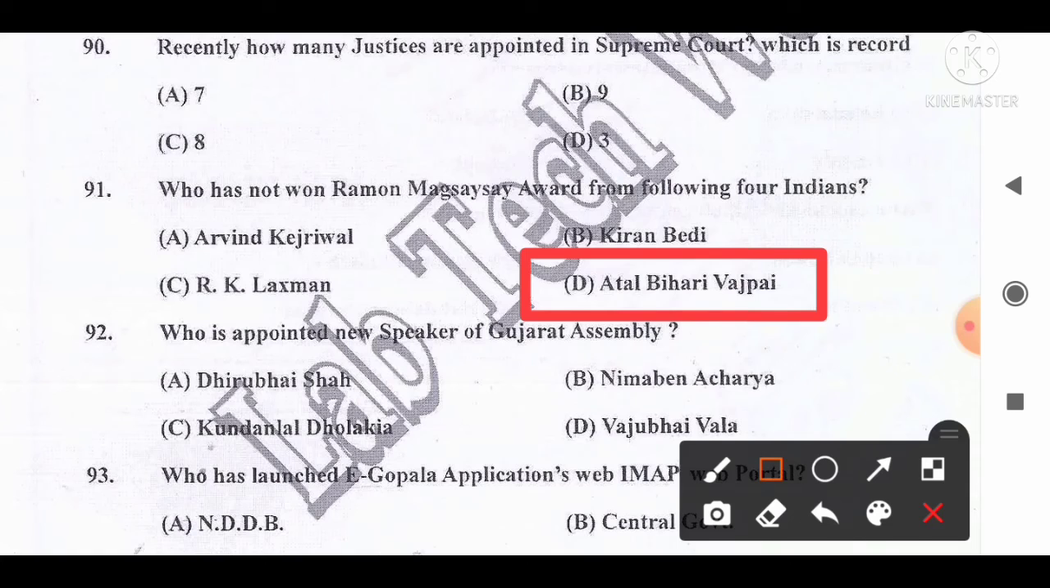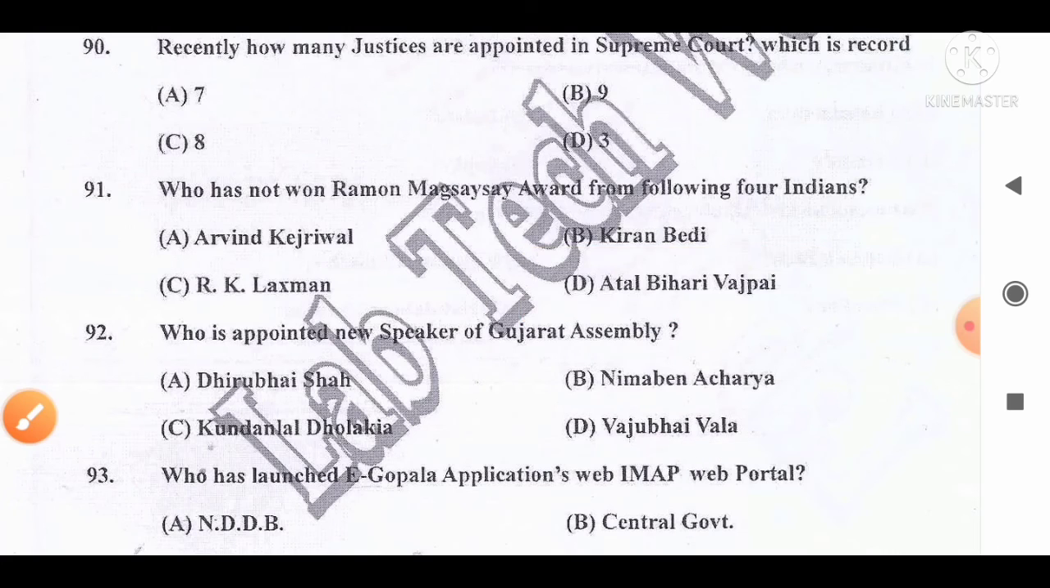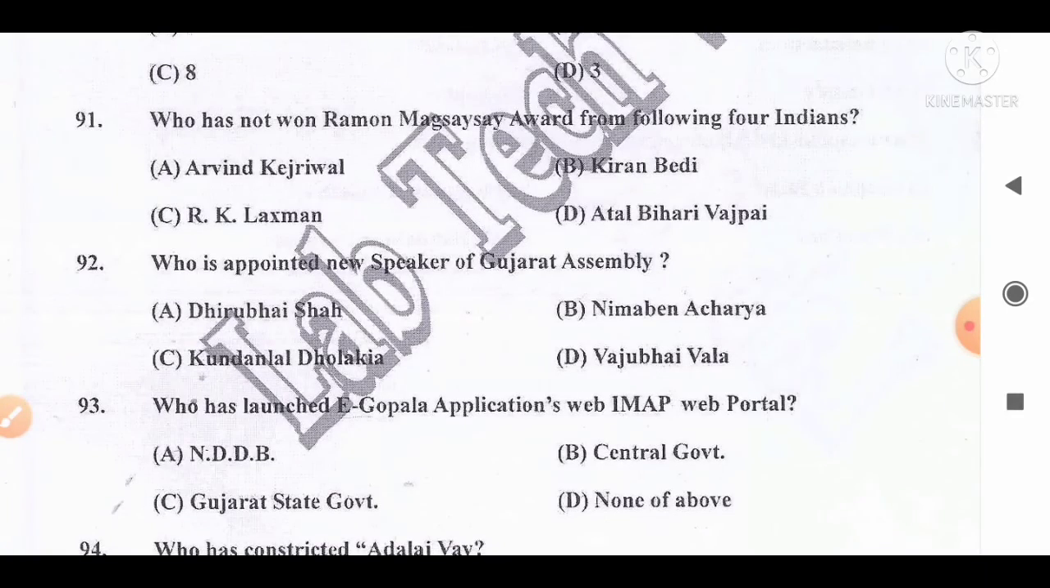Rest of the three, Arvind Kejriwal won this award in 2006, Kiran Bedi got this award in 1994, and R.K. Lakshman got this award in 1984, and in 2019, Ravish Kumar, the NDTV prime time anchor, got this award as an Indian. So option D, Atal Bihari Vajpayee is the correct answer, who did not win the Roman Magsaysay Award as an Indian. So option D is the correct answer for this question.